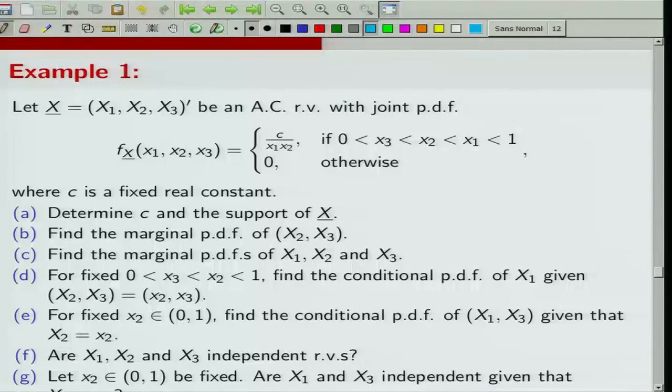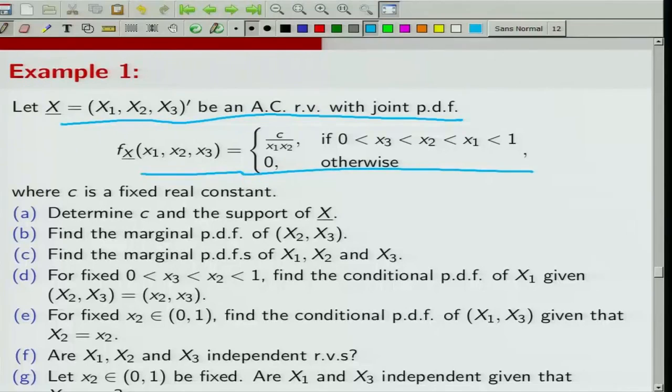So, let us consider this example quickly. Let X1, X2, X3 be absolutely continuous random variables with joint PDF given by this, over the range 0 < x3 < x2 < x1 < 1, where C is a fixed real constant. Determine C and the support of X, find the marginal PDF of X2, X3, find the marginal PDF of X1, X2 and X3. For fixed 0 < x3 < x2 < x1 < 1, find the conditional PDF of X1 given X2, X3 equal to x2, x3. Then for fixed x2 belonging to (0, 1), find the conditional PDF of X1, X3 given X2 equal to x2. Are X1, X2, X3 independent?